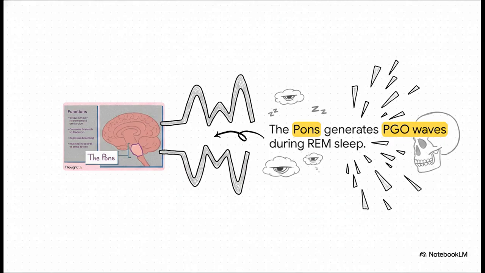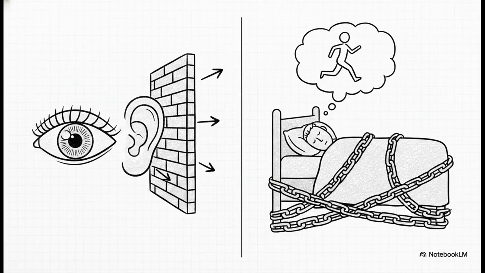Think of these waves as rapid-fire messages being sent from the brainstem to other parts of the brain, specifically the occipital cortex. But here's the crazy part. While these internal messages are firing away, your body throws on two vital safety mechanisms. First up, sensory blockade. Basically, incoming information from the outside world is totally blocked off.